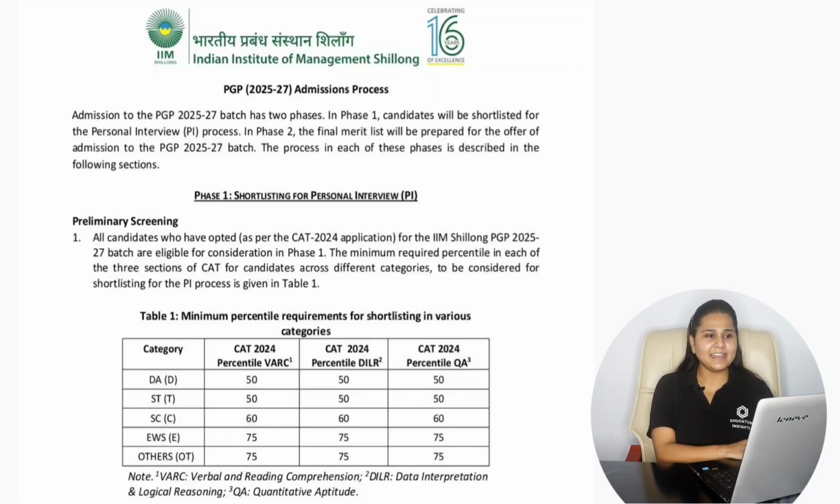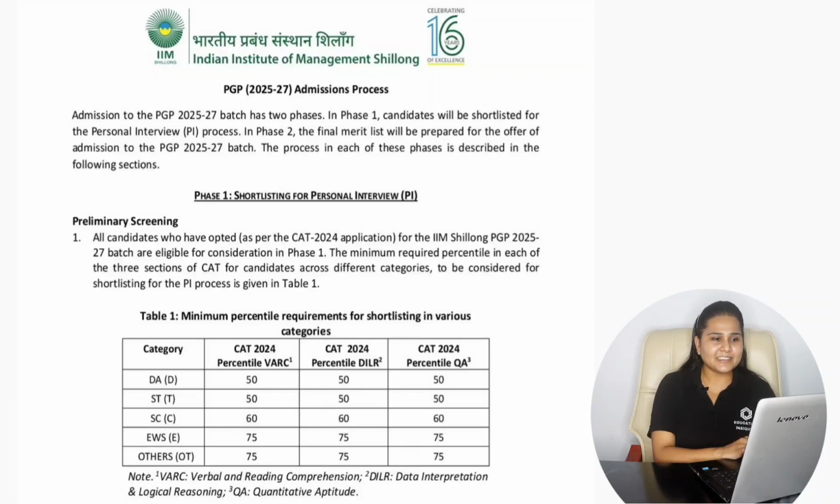Here, if we consider the minimum eligibility criteria with the Indian Institute of Management Shillong, according to the category, it is 50 percentile in the VRC, DILR and quantitative ability sections for the DAD category. For the ST category, it is 50 percentile. For the SC category, it is 60. For EWS, 75, and the other category also, it is 75. This is the minimum sectional percentile required in your CAT 2024 entrance examination according to the category.